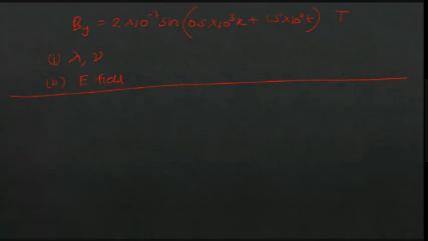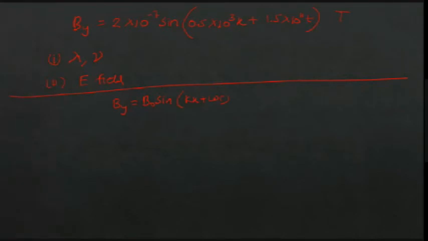Okay. Now we have to find lambda, nu, and electric field expression. So first we will write the standard form. By is equal to, what is the standard form? B naught sine (kx minus omega t). Okay, so here what all can you get?